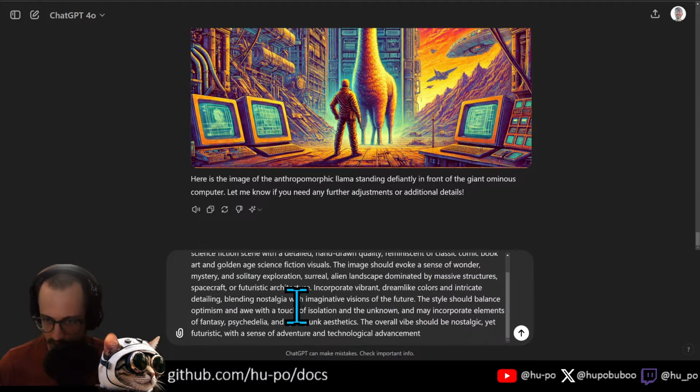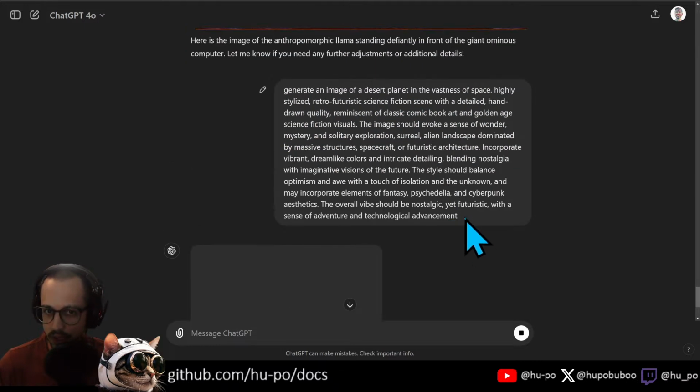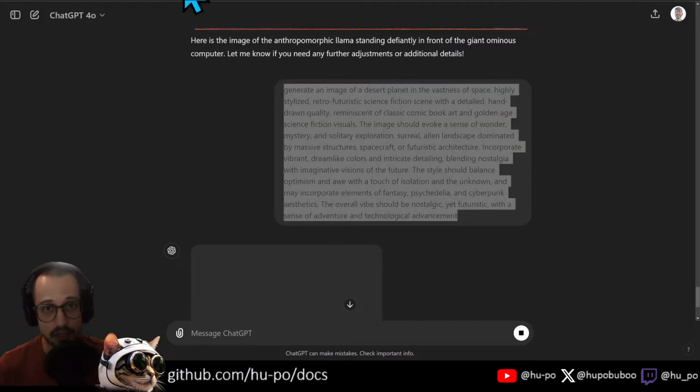Dreamlike colors, intricate blending, balance, blah, blah, blah. Okay, boom. We're going to generate one of those. And you know what? Let's see if there's another image generator on Replicate that we can try.